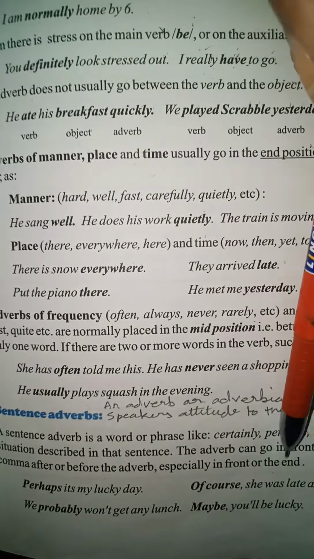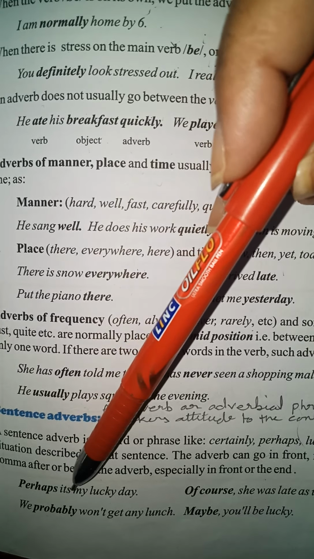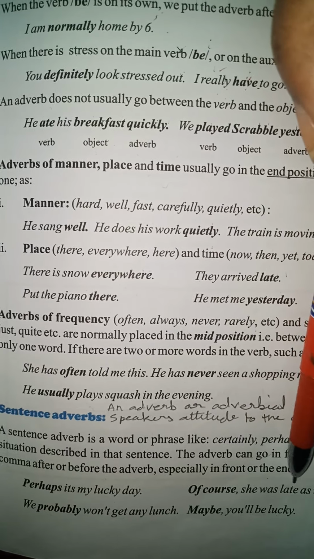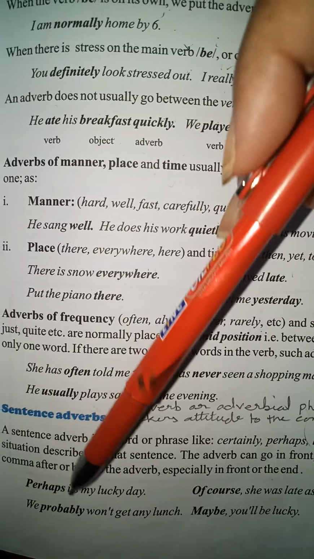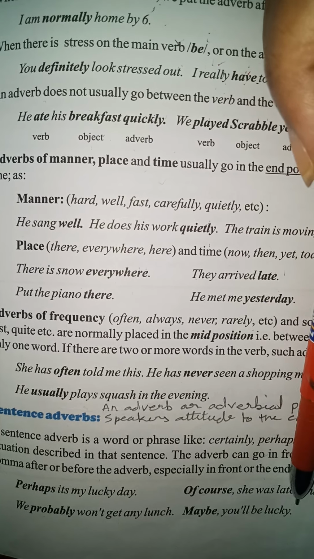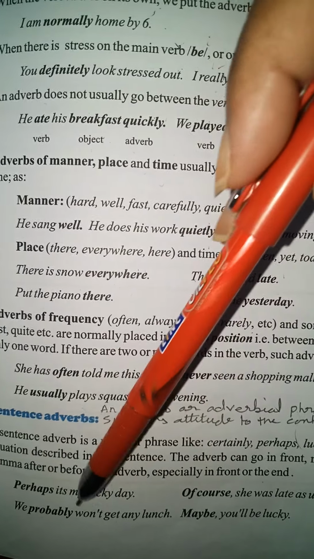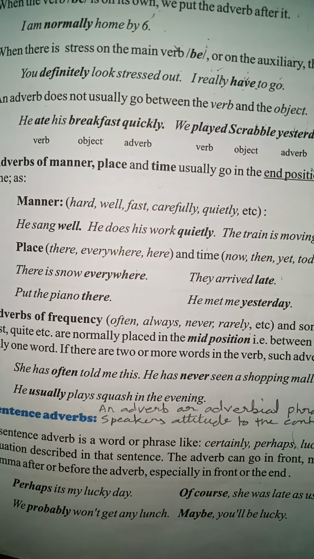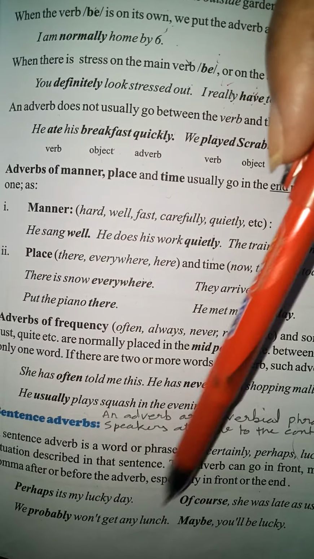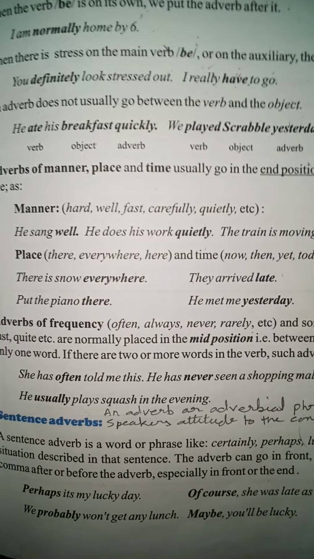Now they've given us examples here. Perhaps it's my lucky day. Of course, she was late as usual. We probably won't get any lunch. Maybe you'll be lucky. So in these sentences, you can see that our adverb is placed anywhere. It could be towards the end also. It could be towards the middle also. In the first two sentences, we have it right in front position.